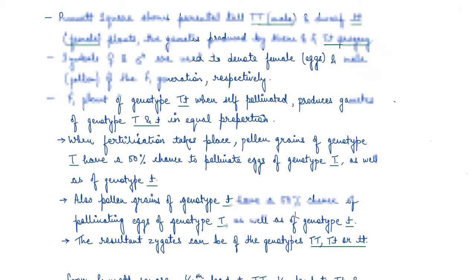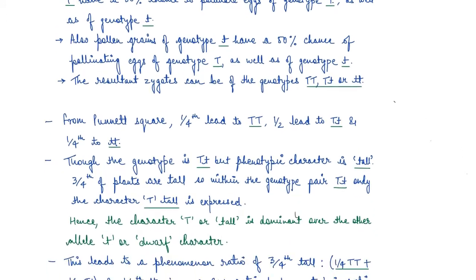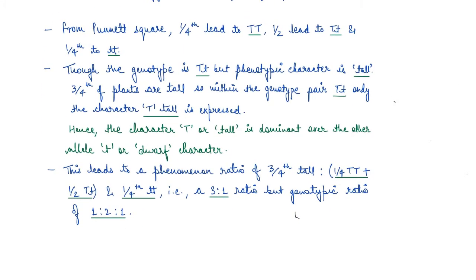So if we talk more about the Punnett square, from it we saw that 1/4 led to a homozygous tall, half of the total progeny led to a heterozygous tall, and then 1/4 led to a homozygous dwarf, right?